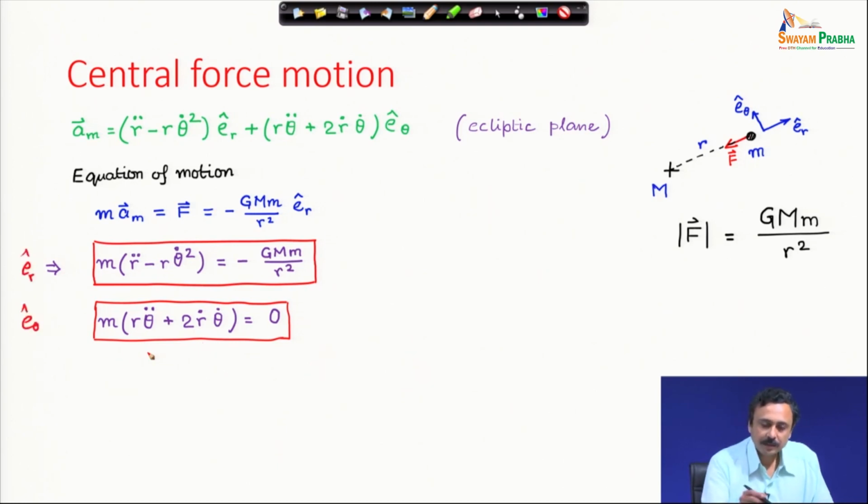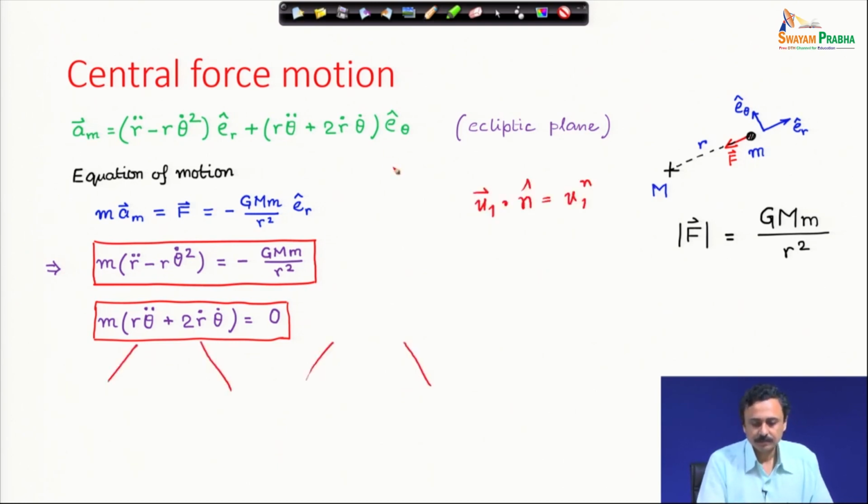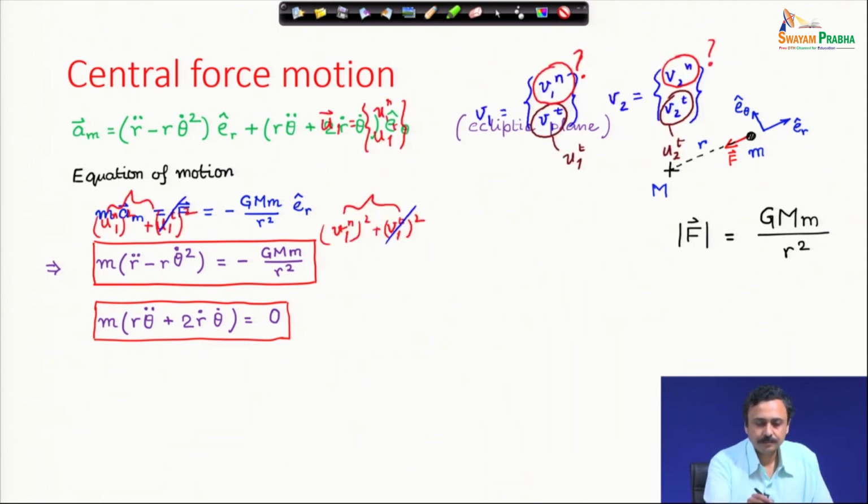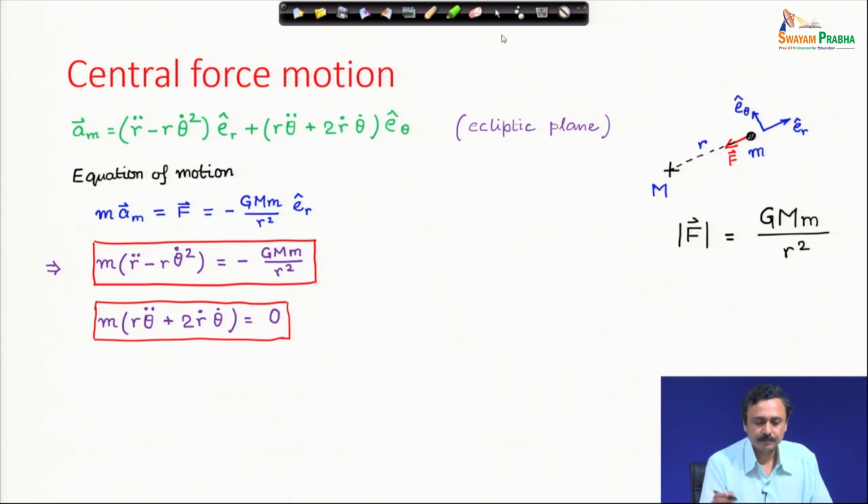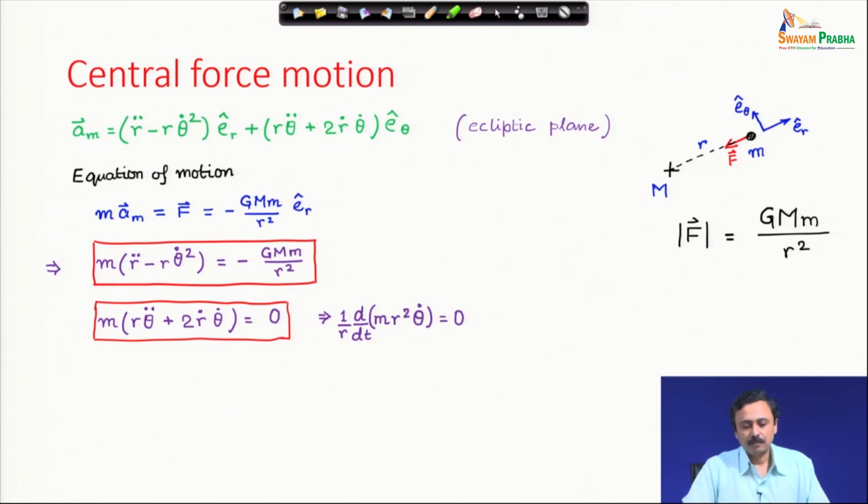Now, interestingly, the second equation can be recast in this form: 1 over r d by dt of m r square theta dot. You can check by taking the differentiation using the product rule, and you will get the equation on the left.